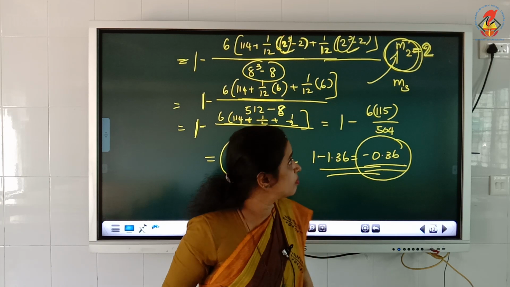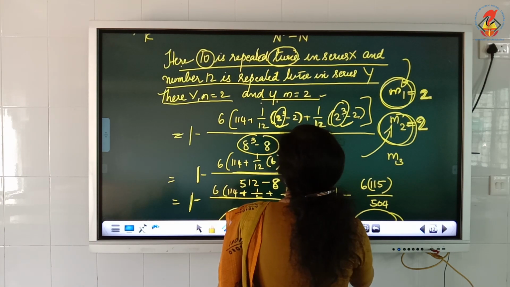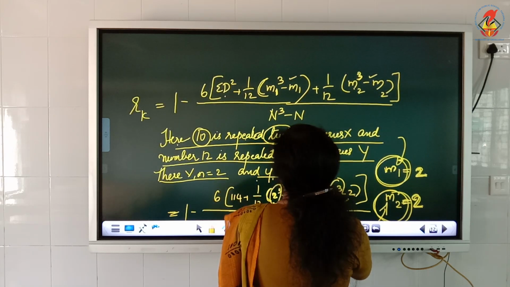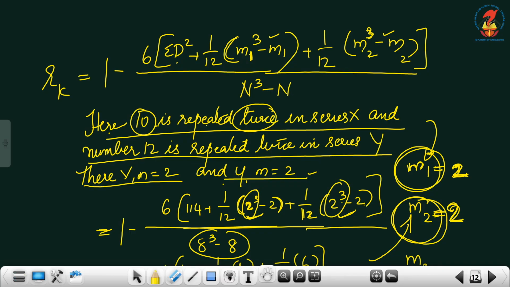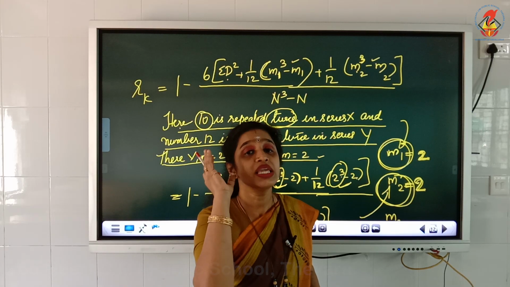Then apply the formula, that is Rk is equal to 1 minus 6 into sigma d square plus 1 by 12 into m1 cube minus m1. m1 stands for the first series, m2 stands for the second series. In the first series, how many times has a number repeated? That number of times you write as m1.